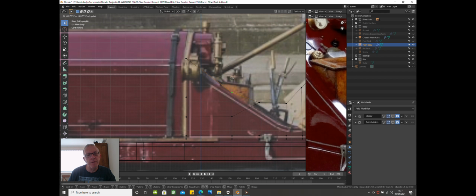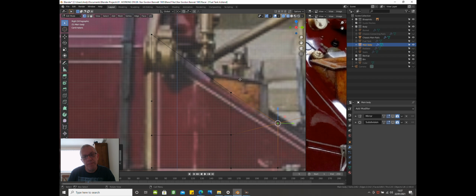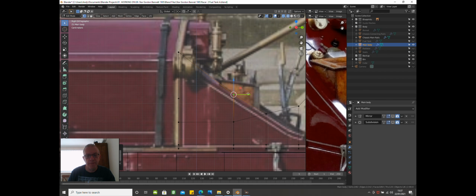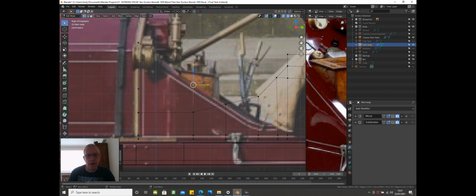Now we're sculpting the side to match this. And again, remember this is not exact because we haven't got the exact blueprints for this. This is just an impression of what we're doing. So this one's next. Grab this, drag it down. I'm using that white line as the edge.